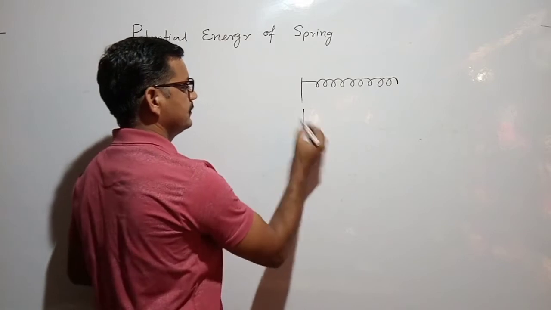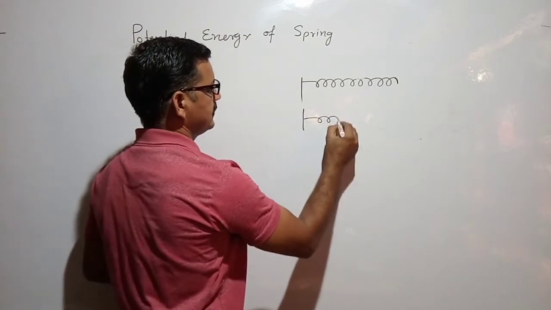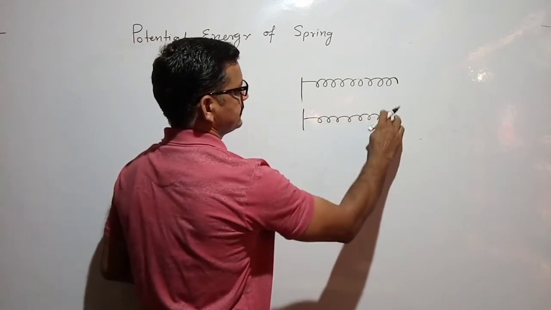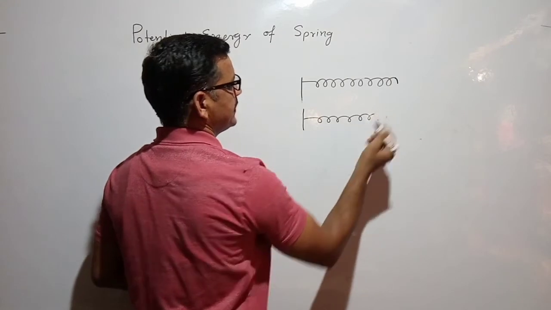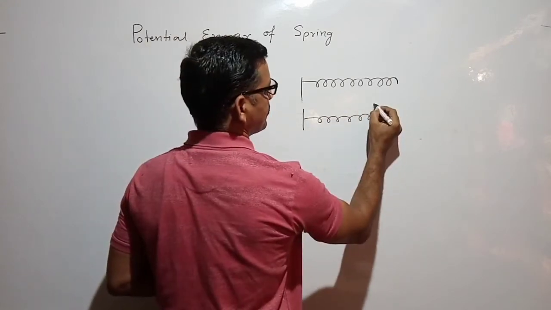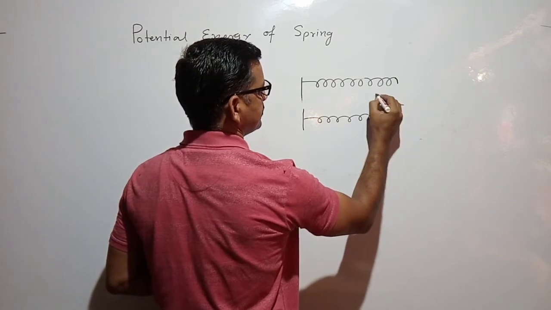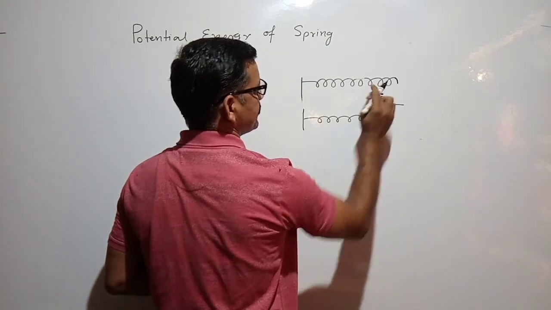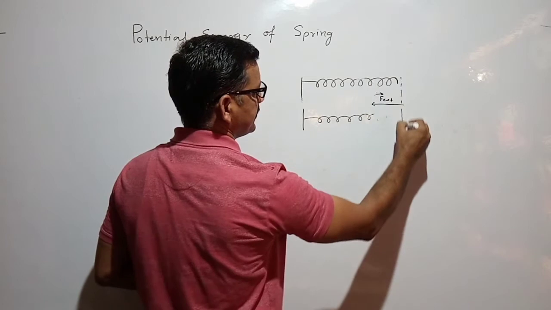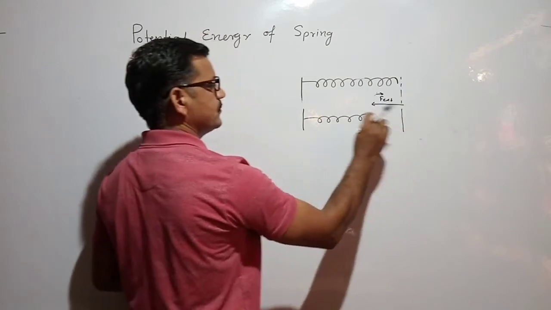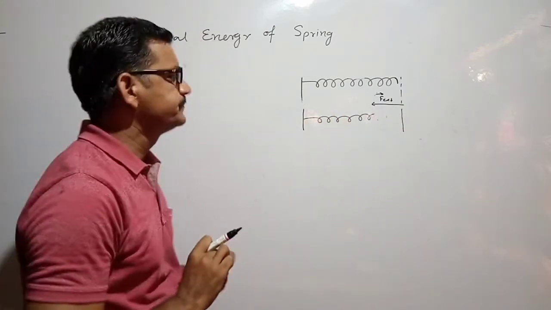Now let us compress it. To compress it, we have to apply an external force, and the direction of the external force is from the main position toward your left side.